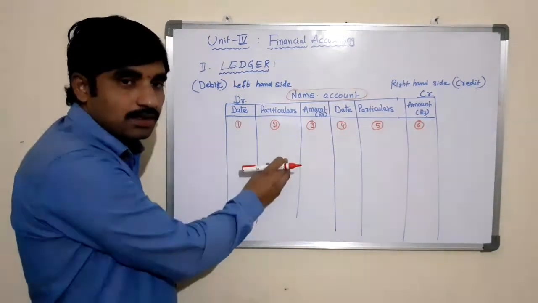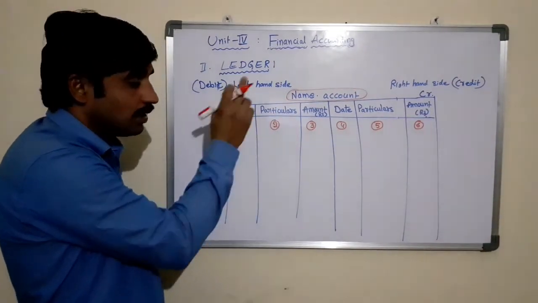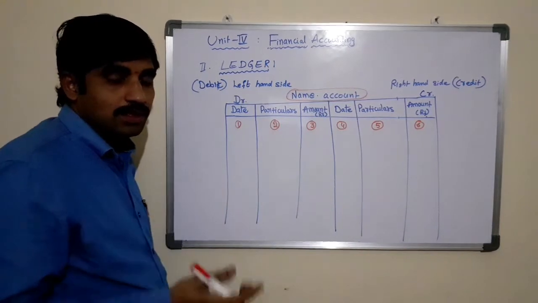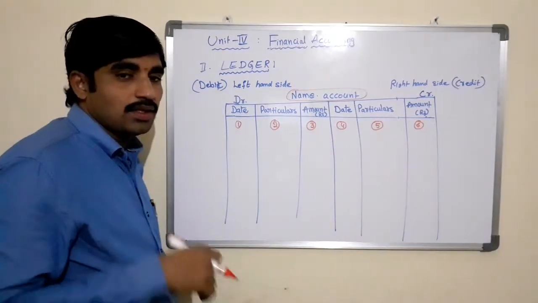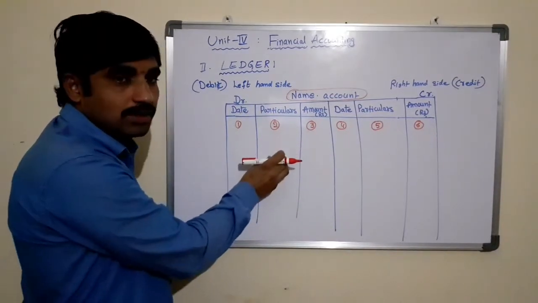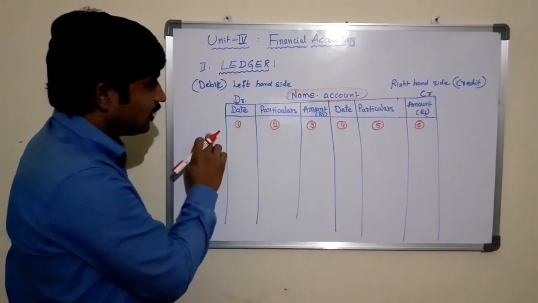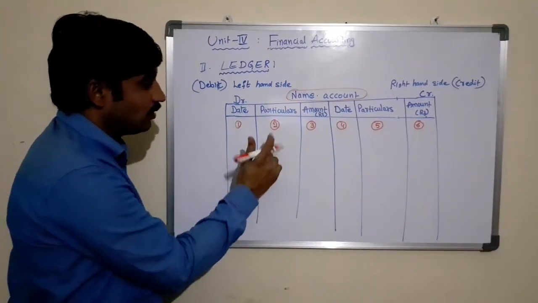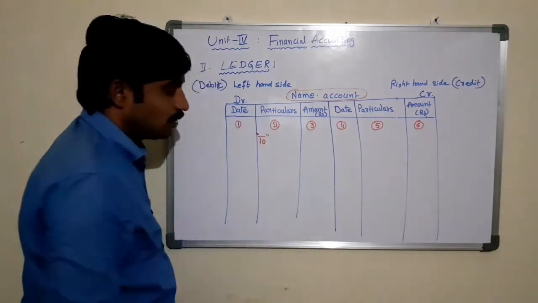The particulars column is used to write the details of the item, whether it is machinery, sales, purchases, or wages. Whatever the item is, we need to write here the details of the transaction. As it is the debit side of the account, the debit side item must start with the word to.